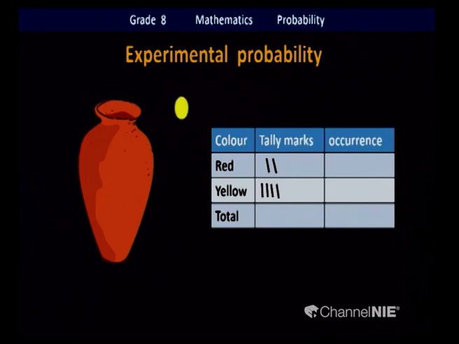Take another one. Oh, it's also a yellow one. Now how are you going to mark the tally? Same as the earlier one. Now we have already 4 tally marks at the yellow row. How are you going to mark the 5th one? Yes, you can cross the previous 4 to make a lot of 5. Good. Then again we are going to put the marble back again.